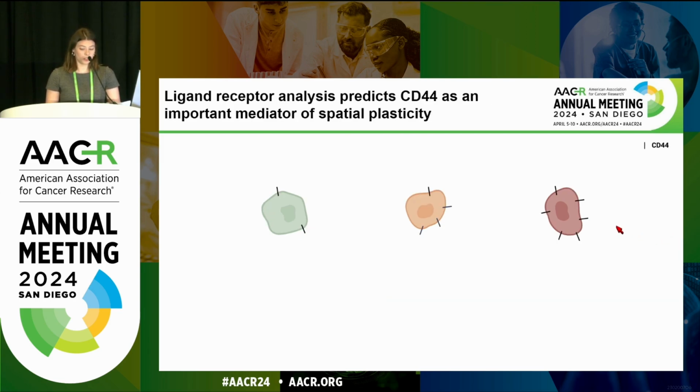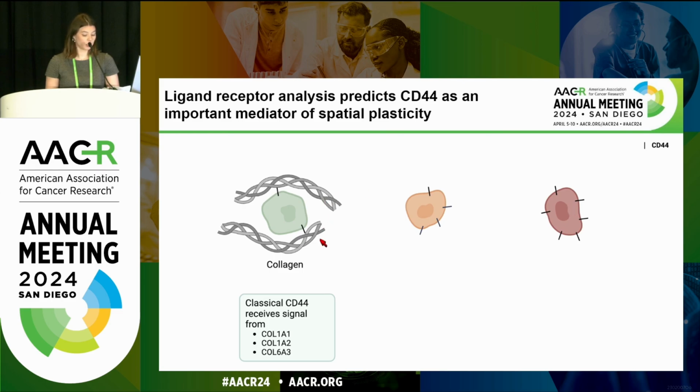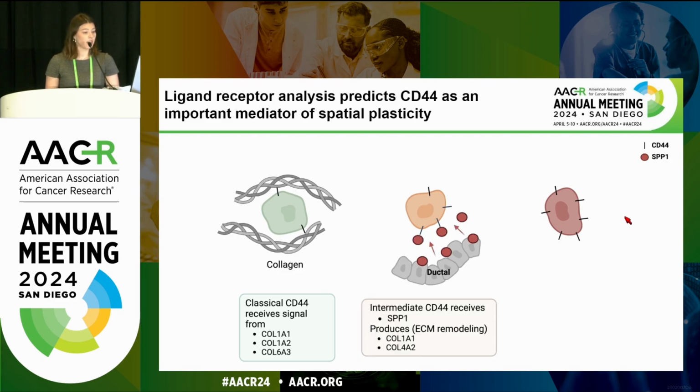Beyond co-localization of cell types, we wanted to understand how these cells interact with their tumor microenvironment. One potential mediator of spatial plasticity that we were able to identify is CD44 on tumor cells. We saw a steady increase in CD44 expression from the classical to intermediate to basal states. In the classical cells, we see that CD44 is receiving signal from all sorts of collagen in its environment. And then in the intermediate state, we see that ductal cells are sending SPP1 to the intermediate cells.